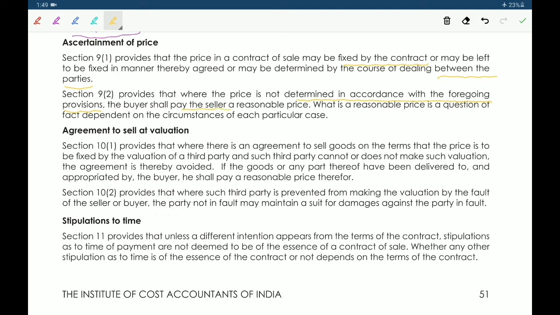If it is not determined in accordance with the foregoing provisions, the buyer shall pay the seller a reasonable price.